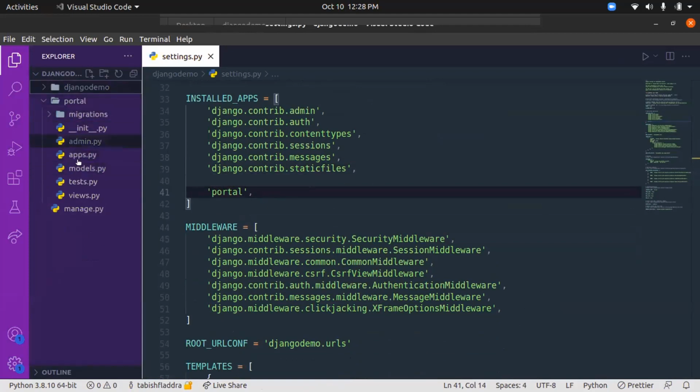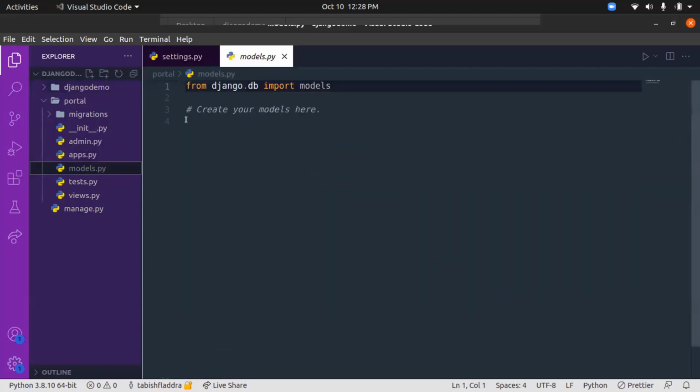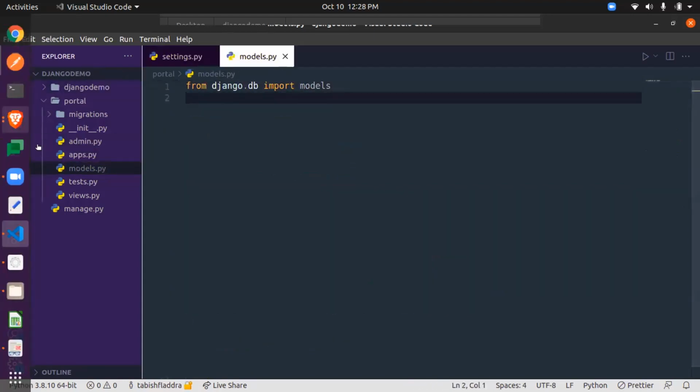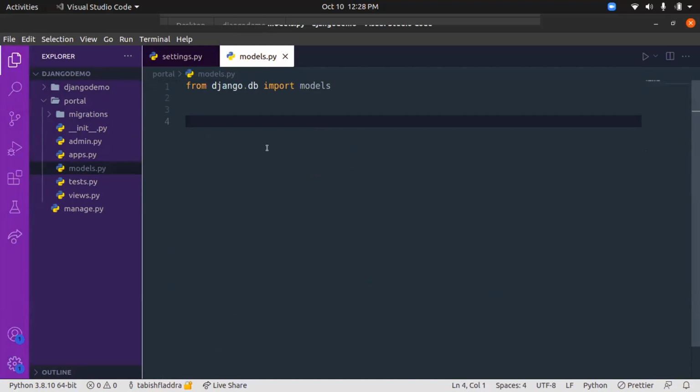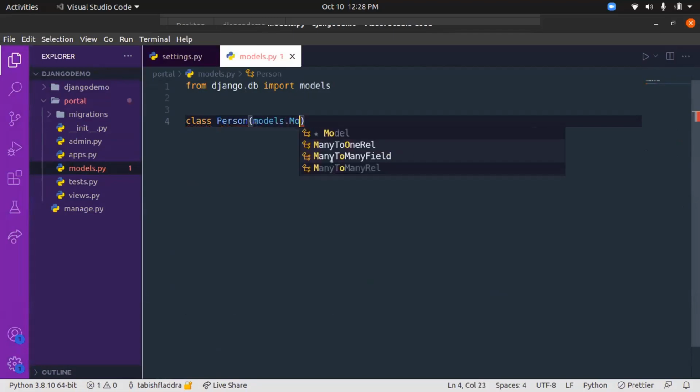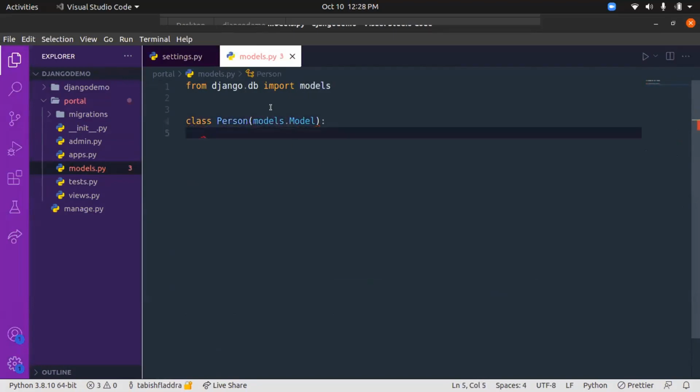Now we'll do something in the portal. I think we should create a model. For the model, we simply create a class. Aman has shown you. The class will be Person, and it will inherit from models.Model. This models module is already provided by Django.